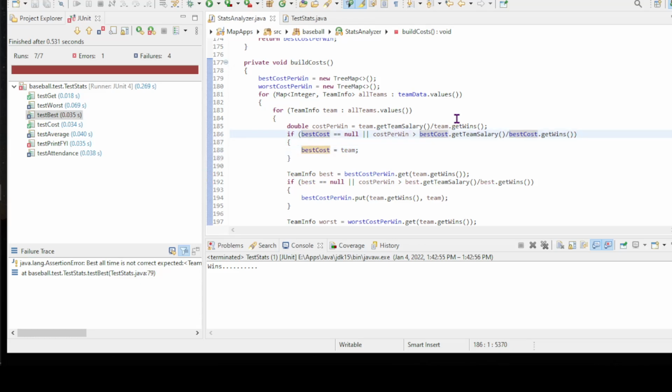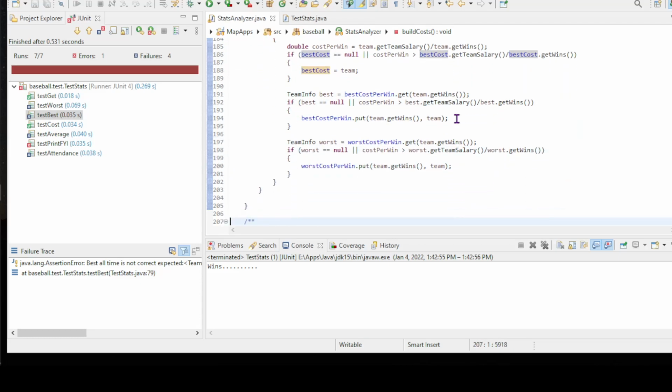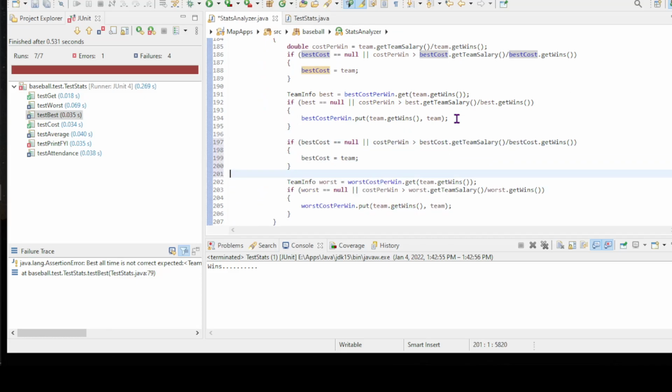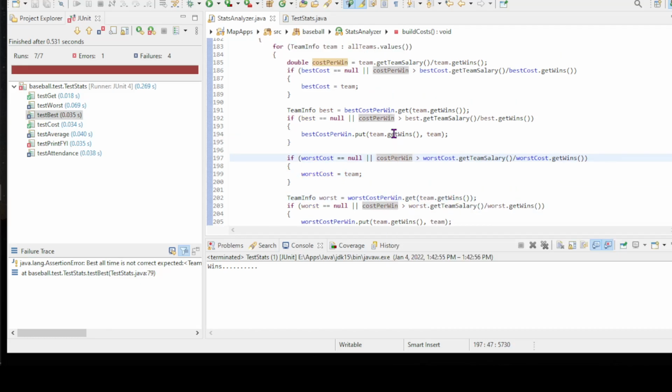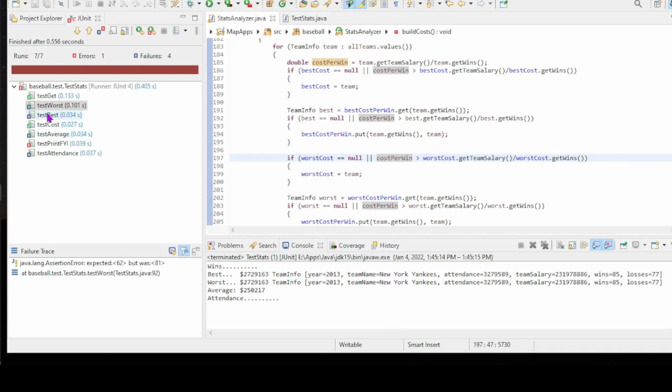Makes sense? And do the same thing for worst. Change the worst, change the worst, change the worst. So this is the number one all-time team that spent the wisest and that spent the most foolish, perhaps, in garnering wins. So let's see if this gets me to where I want to go.